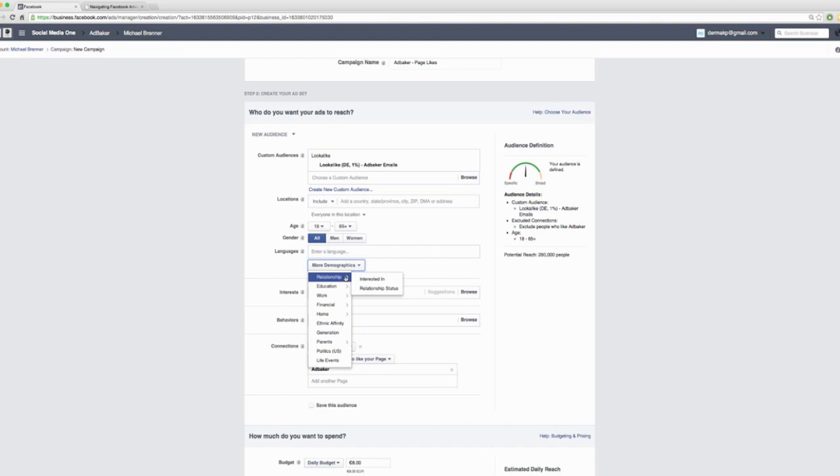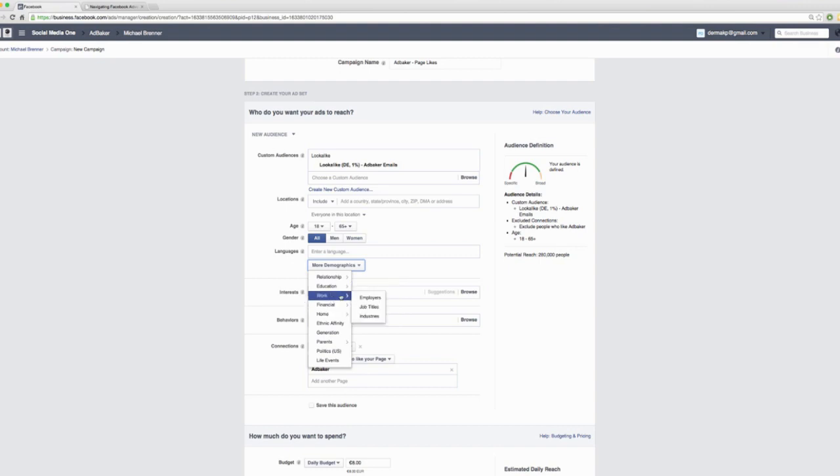If there's a specific reason to target Facebook users who are in a relationship within that lookalike audience, then go ahead and do it. Or if you want to target people who have a certain education, a certain degree, a master's degree, a bachelor's degree, do it.